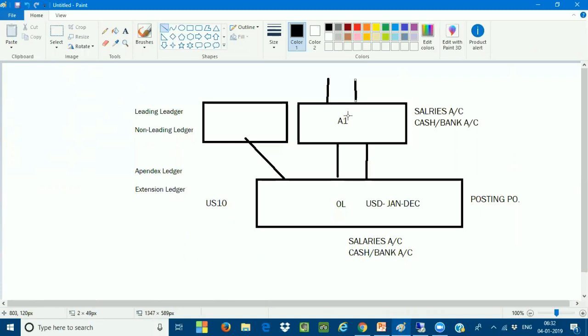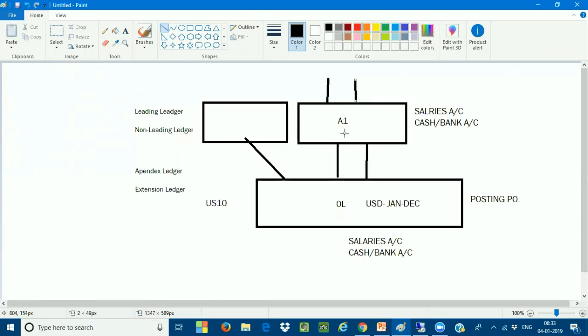Can I post any documents directly in the extension ledger? So for any kind of adjustment purpose, regrouping purpose or restatement purpose, you are asking me to have one more extension ledger on top of the base ledger. These postings are not going to affect your financial statements. Very important. These are only for internal reporting adjustment purposes.